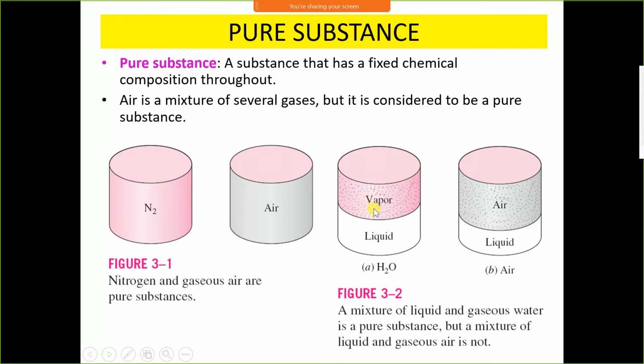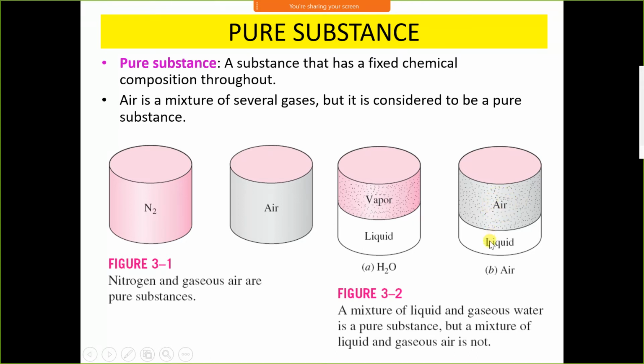Now, mixture of liquid water and vapor water. Liquid H2O and vapor H2O. Vapor H2O means steam and liquid H2O means water. A mixture of steam and water is also a pure substance because the composition of water is H2O and steam is also H2O. But a mixture of